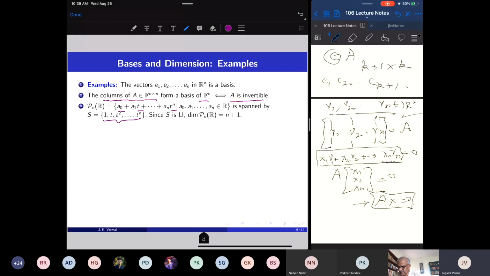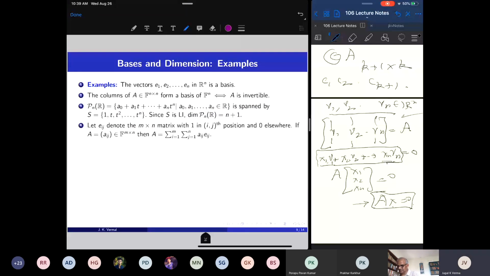Their linear span is the whole of PnR, and therefore the dimension of PnR is n+1. Remember, PnR is the vector space of polynomials of degree at most n, and its dimension is n+1 because PnR is the linear span of these.